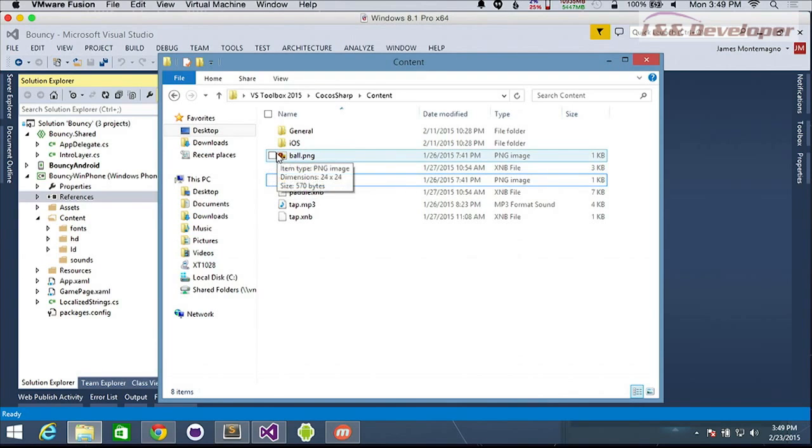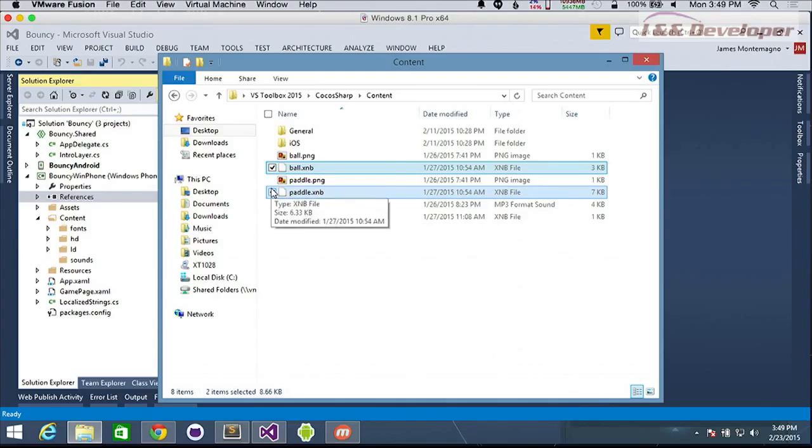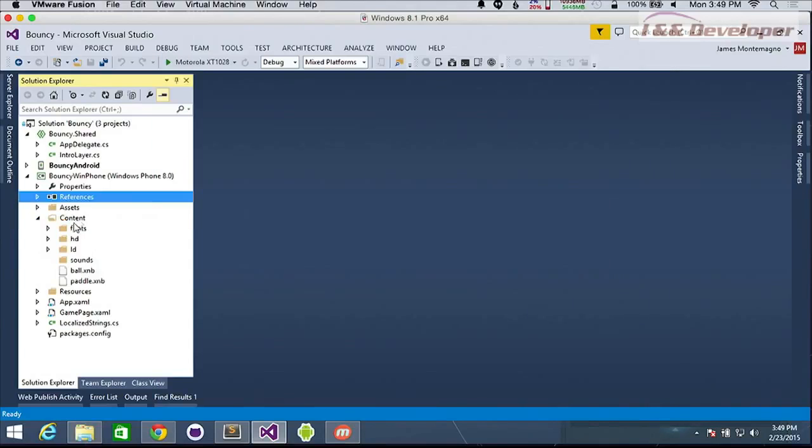PNGs work really great out of the box on iOS and Android, but not so much on Windows Phone. There's a tool you'll find in the documentation called the pipeline tool, which will take any of your resources, whether MP3, WAV files, PNG, or JPEGs, and convert them to a cross-platform file format automatically for you. That's what I've done here, and this is what I could have added to Android originally, but here I'm just going to drag in these XNB files, as they're called.